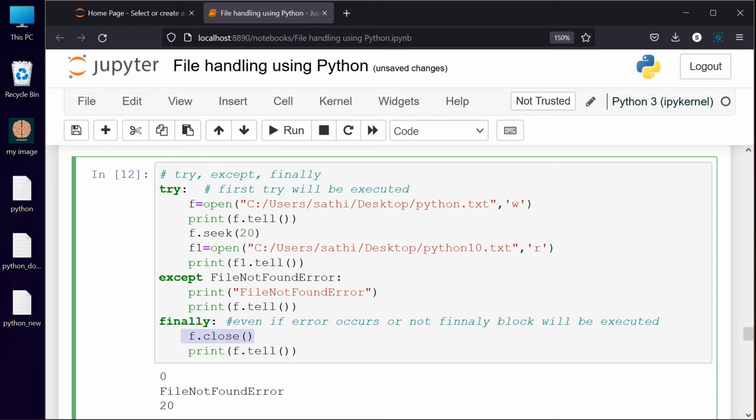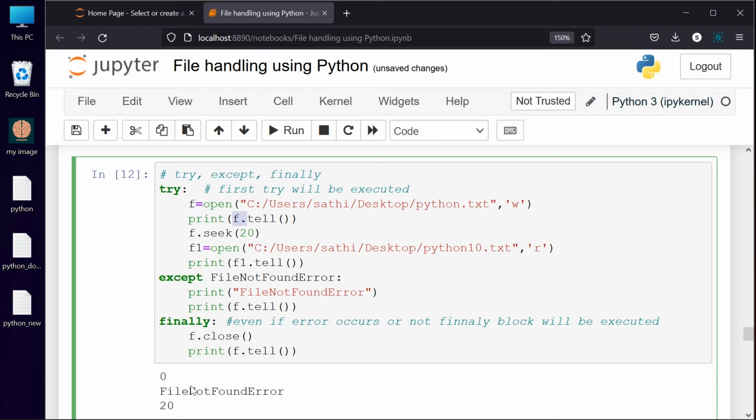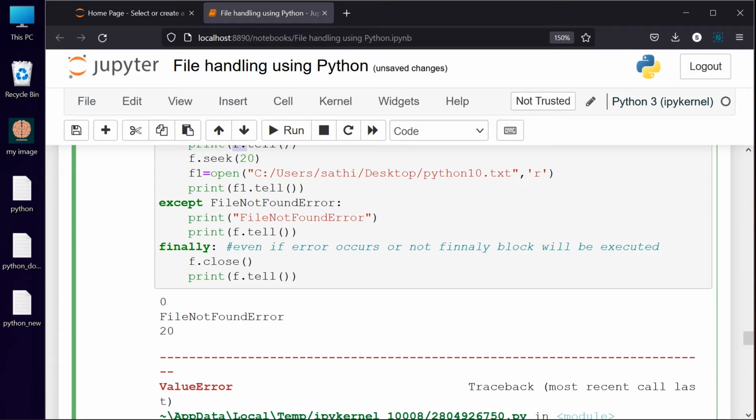So I am trying to close this Python text file, and if I then try to read any content, like where the cursor is inside my Python file, because I have already closed it, it is going to create an error. That is why I have given this print statement at this position. See here, initially the position is 0, and after that a file not found error has occurred, so it has printed that error.